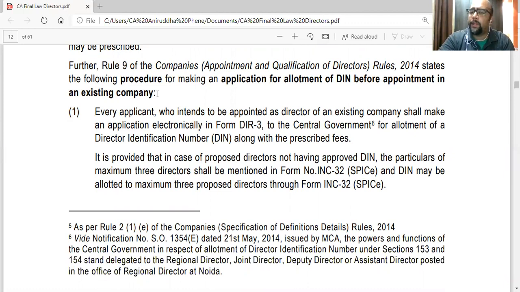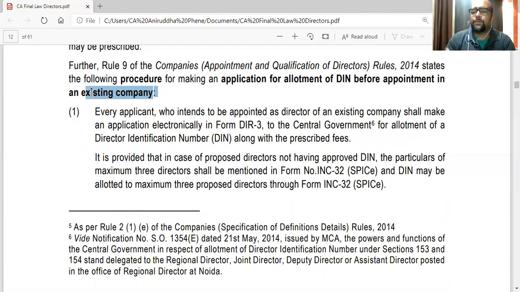Now why existing company they are saying? Because there is another procedure where, when you are incorporating a company, there is a form called INC 32. It's an online form that is to be submitted for incorporation of a company. So while you are incorporating a company, it's a new company.